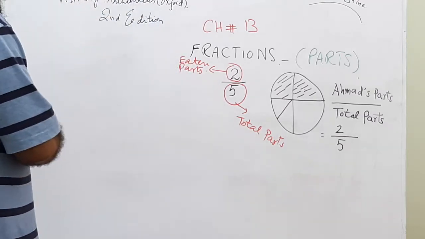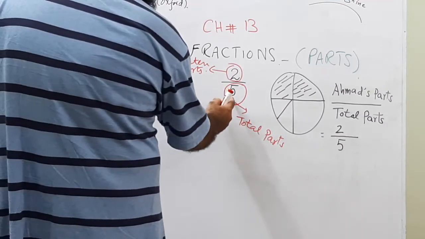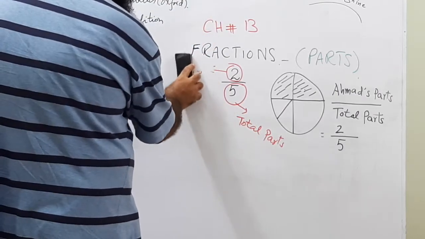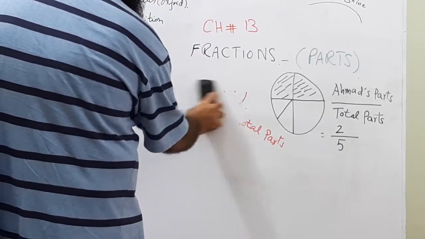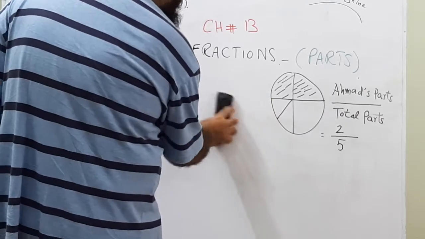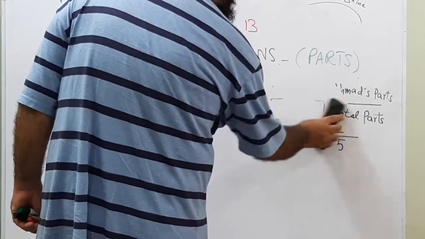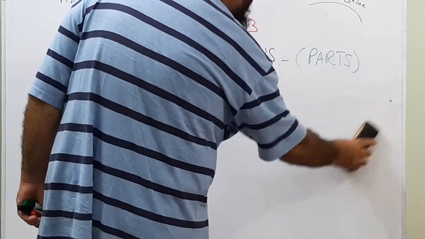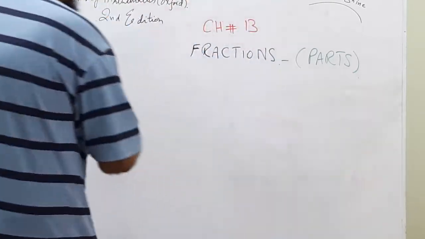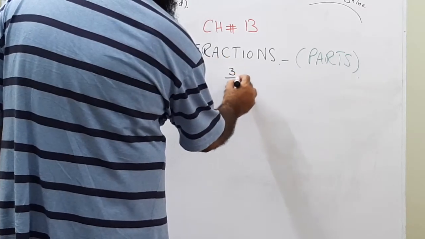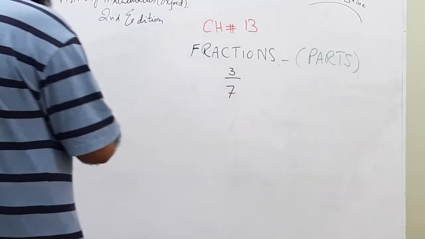Another thing is that we need to memorize that when we write fractions, it always has 2 parts. Like 3/7.